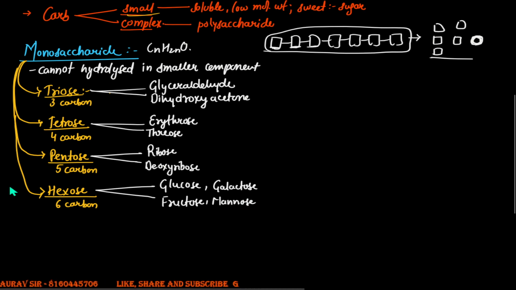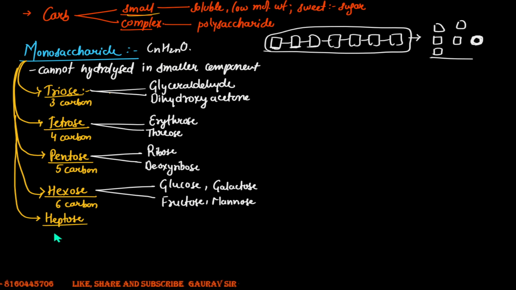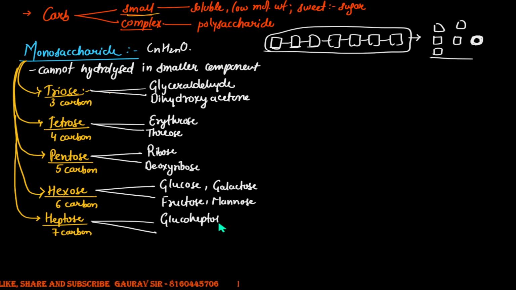All right. Also, one more class of these monosaccharides is the heptose sugar. Heptose means how many carbons? There'll be 7 carbons. A few examples of these heptose sugars: there is glucoheptose, and pseudoheptulose. Right? Okay. Now, what these monosaccharides, the aldose as well as the ketose sugars, can do is